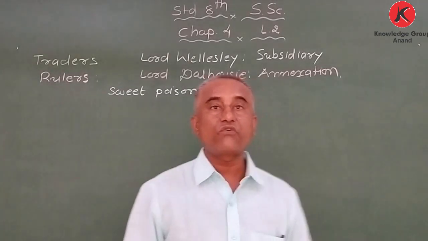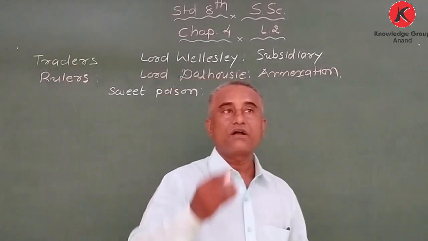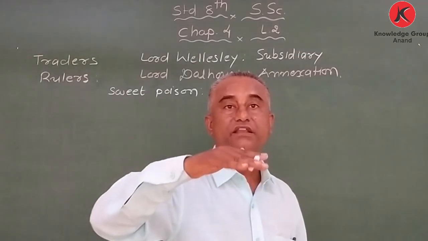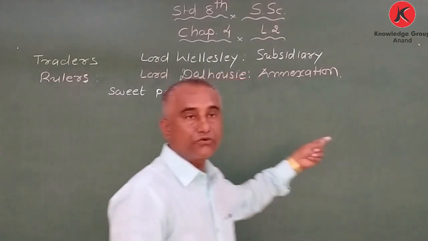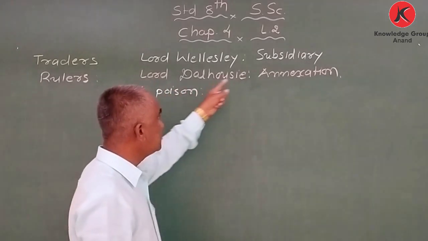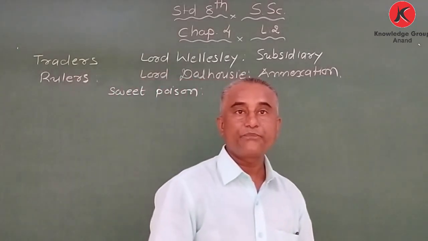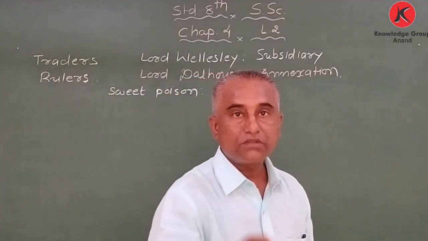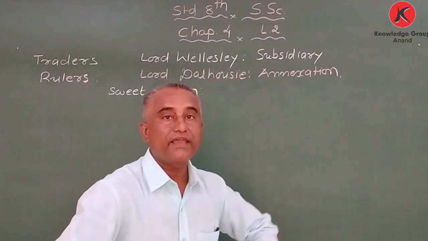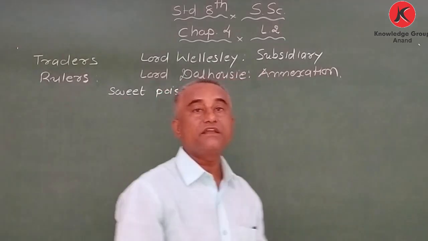So here it was one kind of slow poison, making the Indian kings slaves, and it was introduced by Lord Wellesley, the subsidiary alliance policy. And through this policy, they wanted to expand their British rule in India.